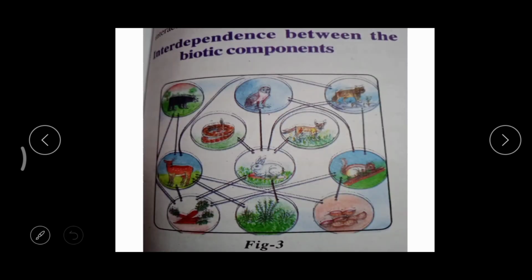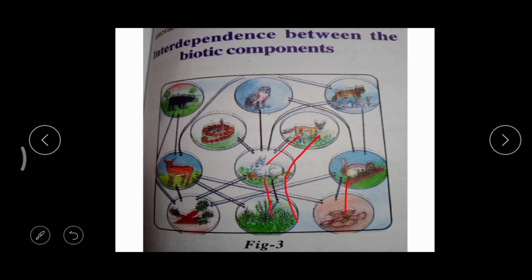If you carefully observe, we can find the arrows. Can you see? From here to here, here to here, like this. What is the meaning of these arrows? If you carefully observe this one, what is this?